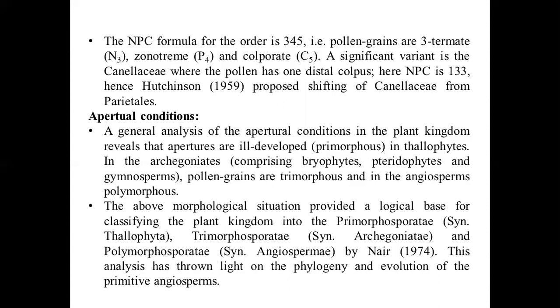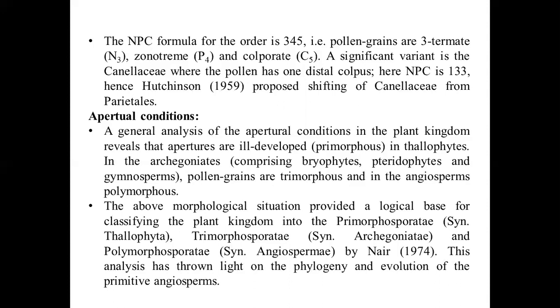Apertural condition. A general analysis of the apertural condition in the plant kingdom reveals that apertures are ill-developed, primorphous in thallophytes, in the archegoniates comprising bryophytes, pteridophytes and gymnosperms. Pollen grains are trimorphous, and in the angiosperms polymorphous.